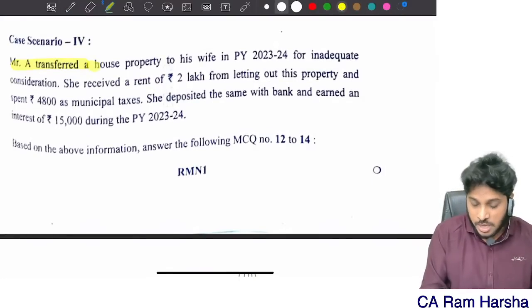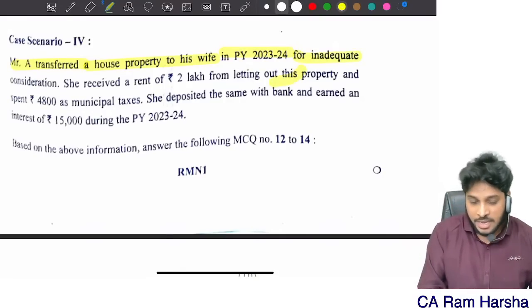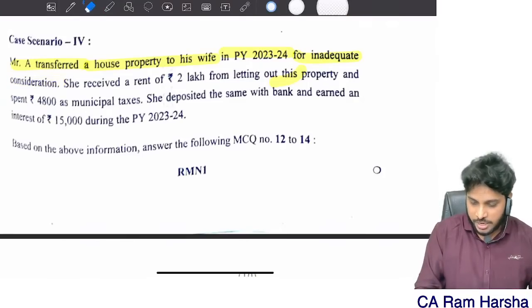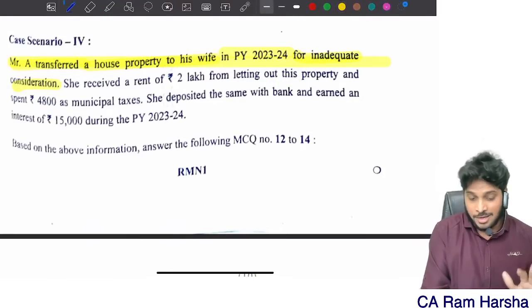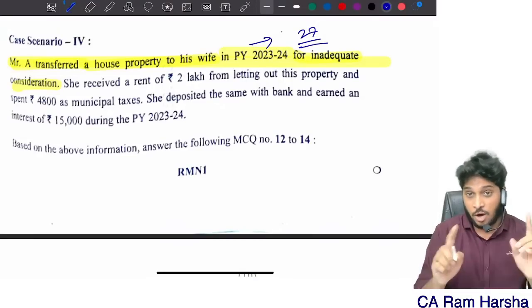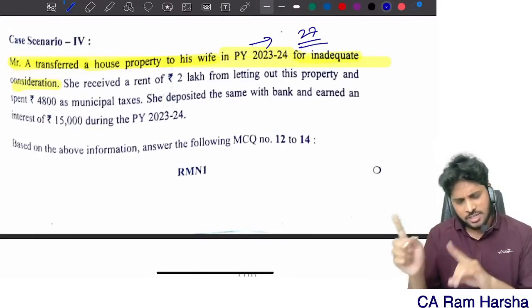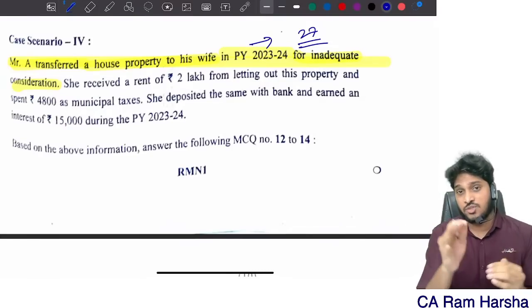Then another case. Mr. A transferred house property to his wife in the previous year 23-24 for inadequate consideration. Remember, inadequate consideration means deemed ownership will apply. House property transferred to spouse, deemed ownership concept will apply. Accordingly, the income is taxable in the hands of the transferor.